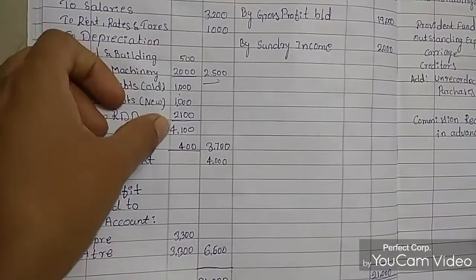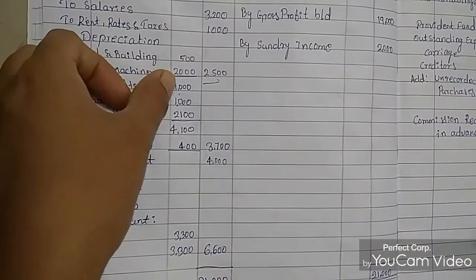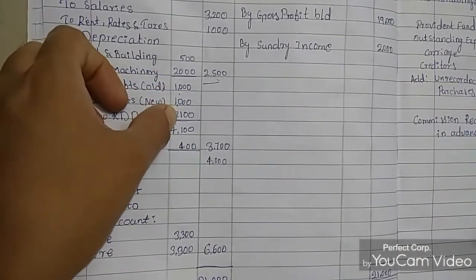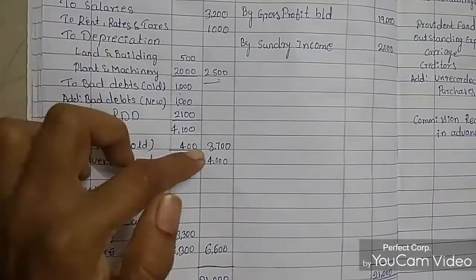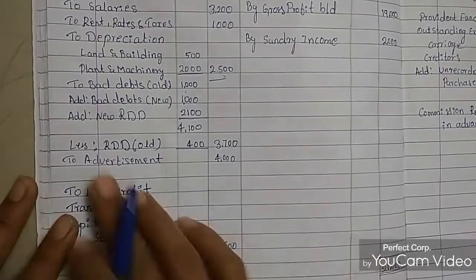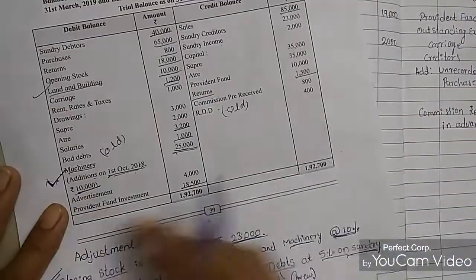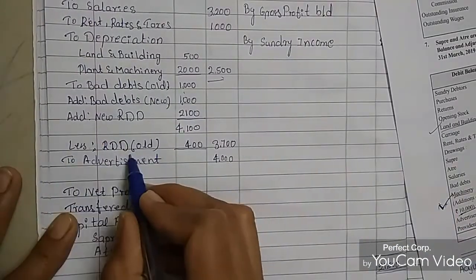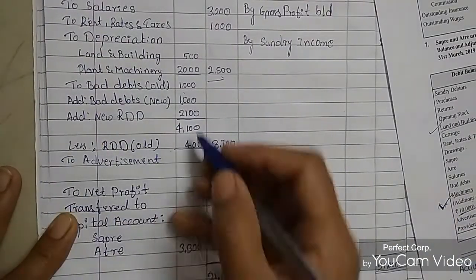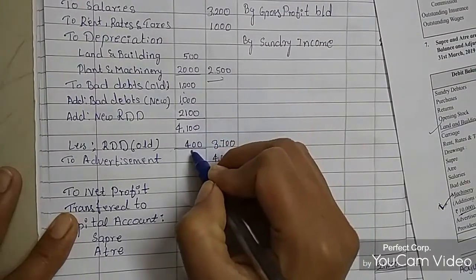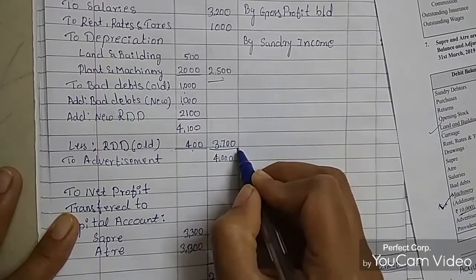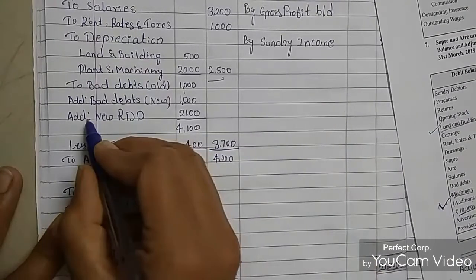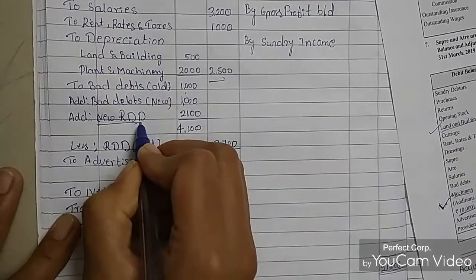Total it becomes 4100 rupees: 2000 plus 2100 is 4100 rupees. Then less RDD old, it is 400 rupees. I mentioned it here. 4100 rupees minus 400 rupees becomes 3700 rupees because we are deducting in the new RDD.